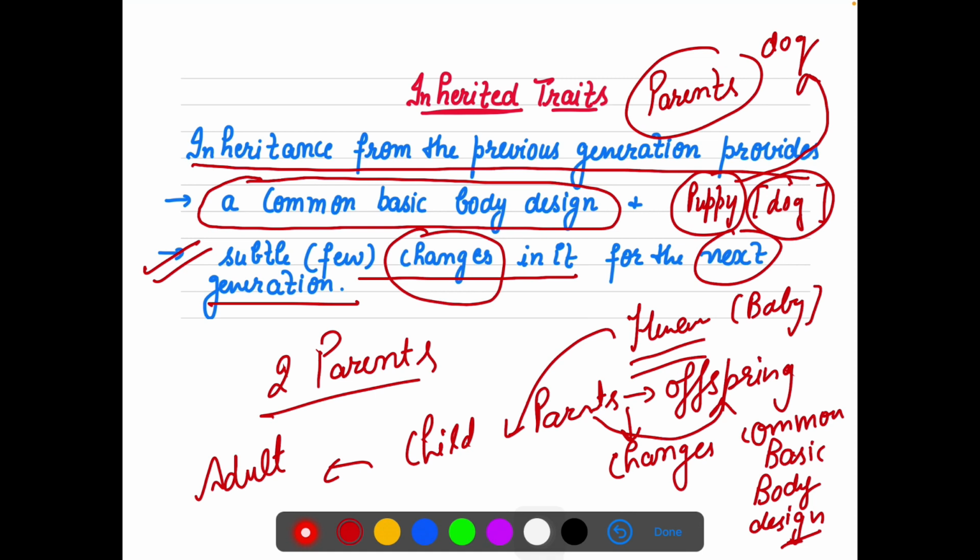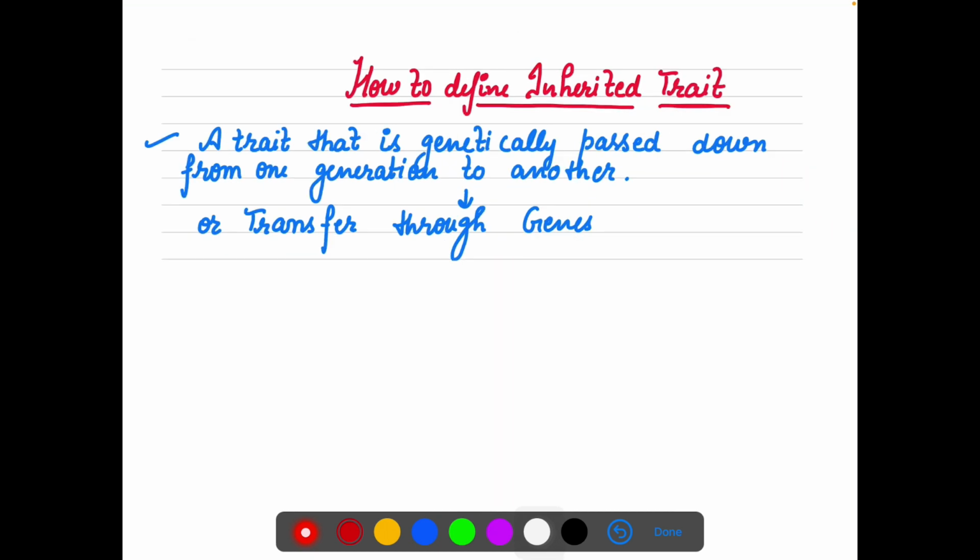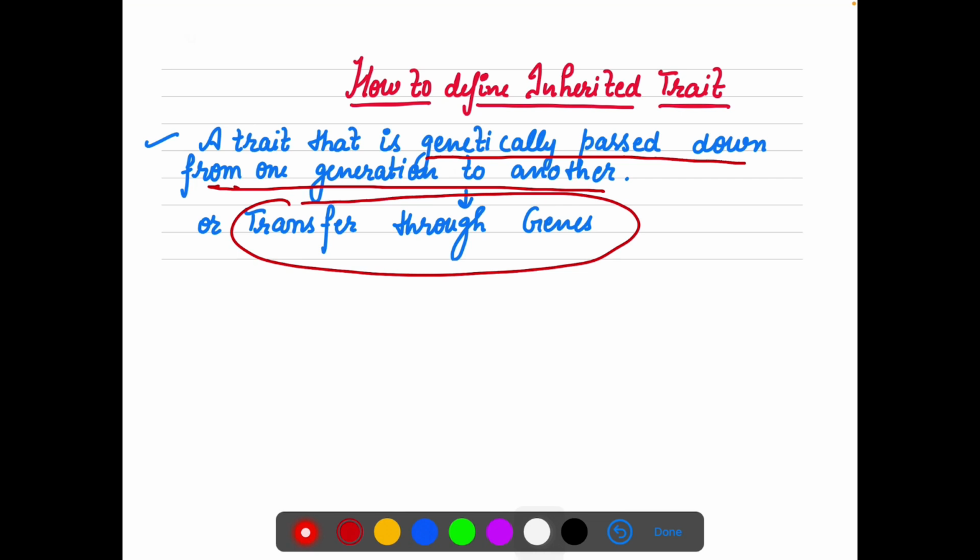So these traits are the changes that are there, otherwise the basic design you are inheriting from your parents or from your ancestors. So how do we define an inherited trait? Basically a trait, a character, is something which is genetically passed down from one generation to another. Or you can say traits are the characters which are transferred through genetic transmission, or transferred through the genes, right?